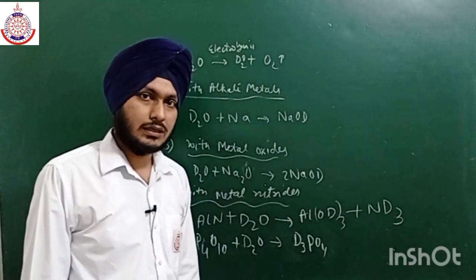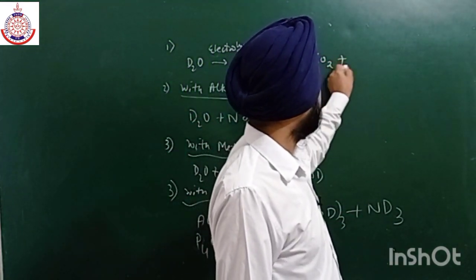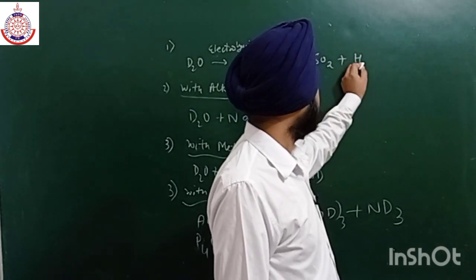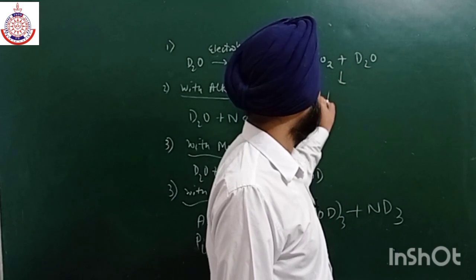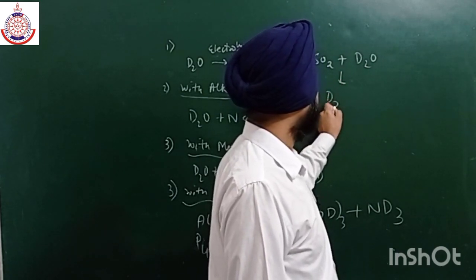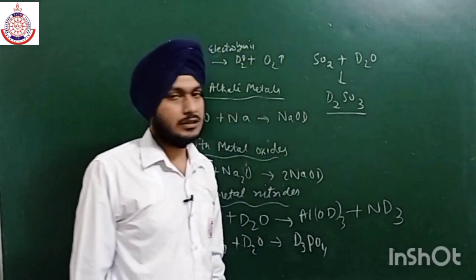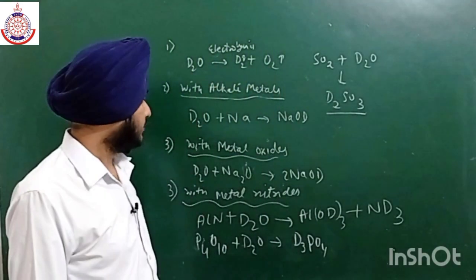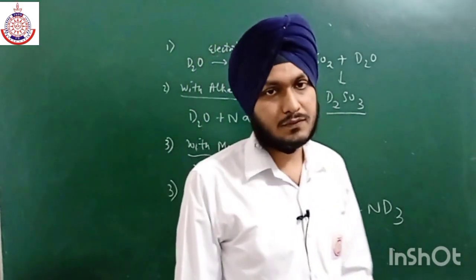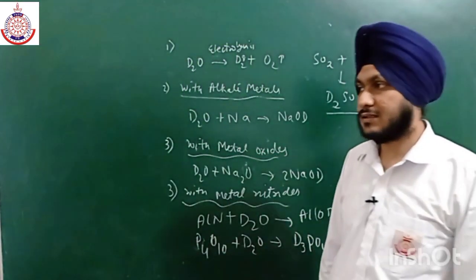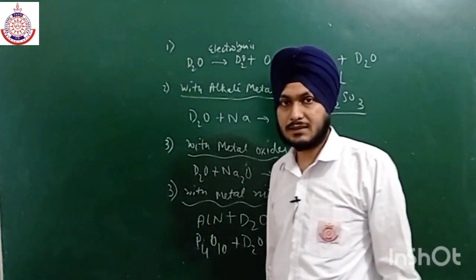When SO2 or SO3 is reacted with D2O, we can easily get D2SO3, or D2SO4 in the case of SO3. So these are some important reactions of heavy water. All the reactions are similar to simple water.